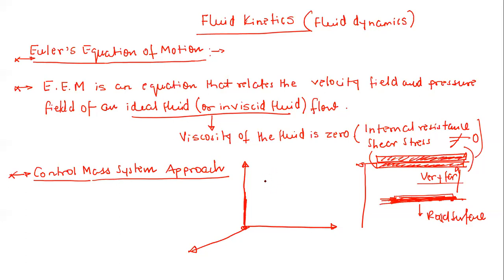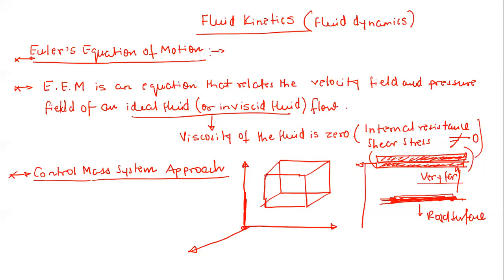Now first of all, let me take a parallelepiped element here. The mass of this parallelepiped element is constant.